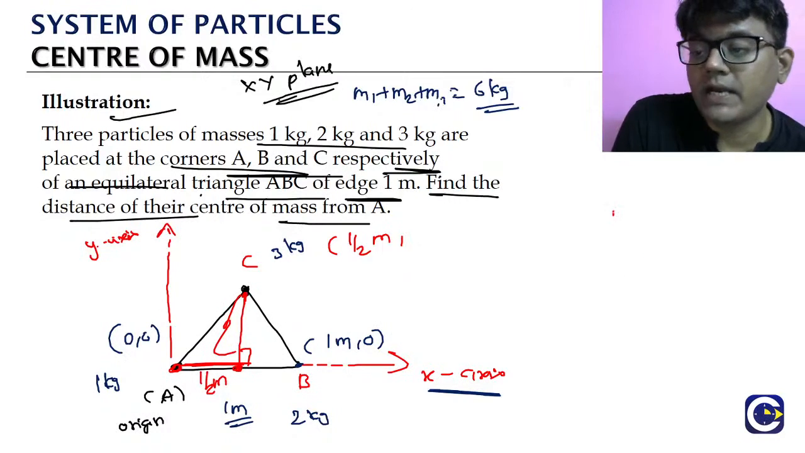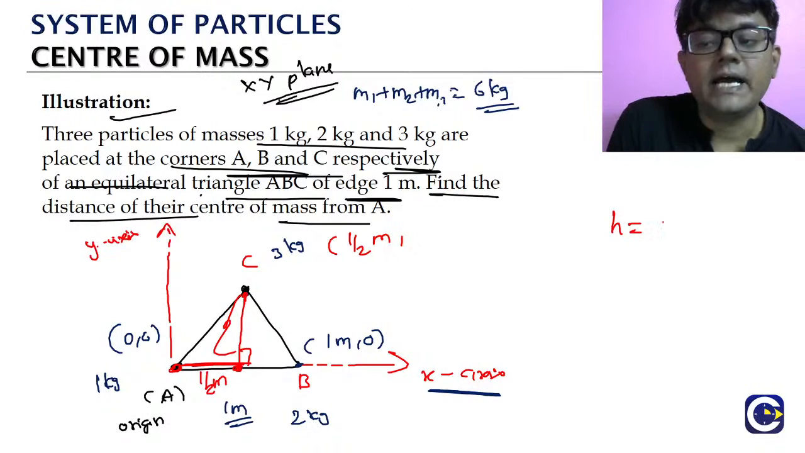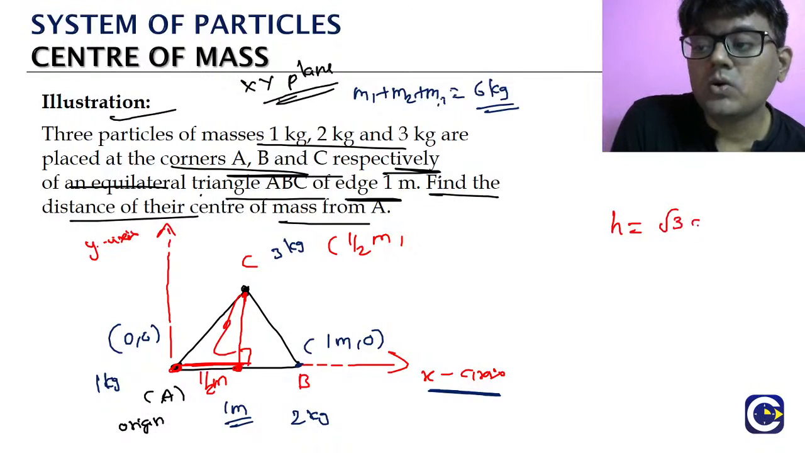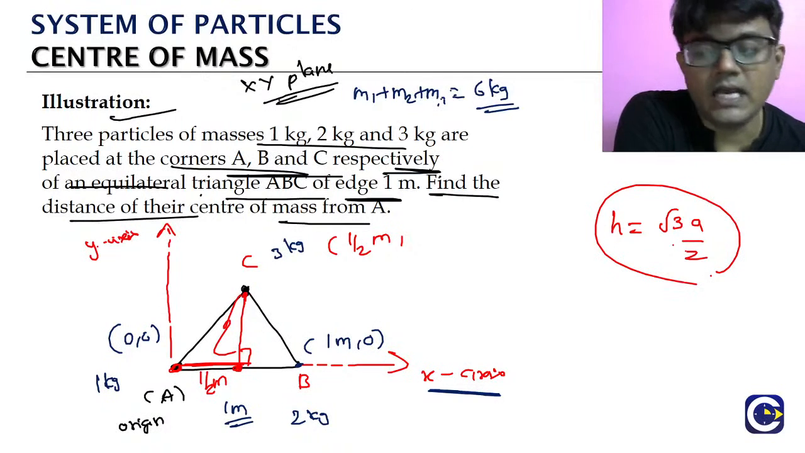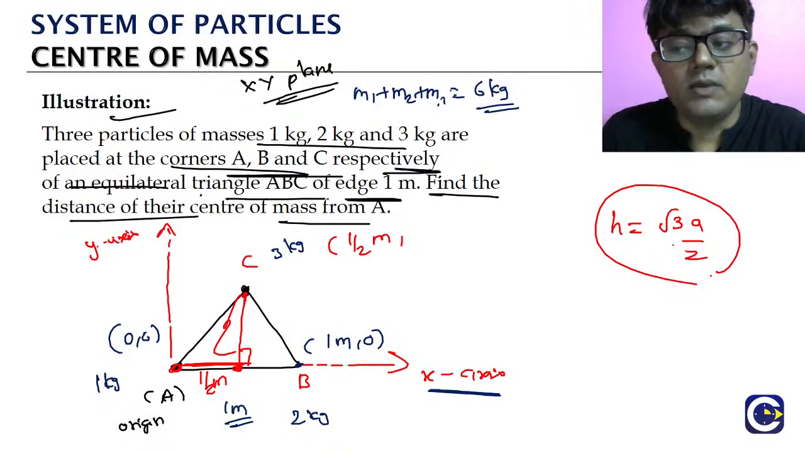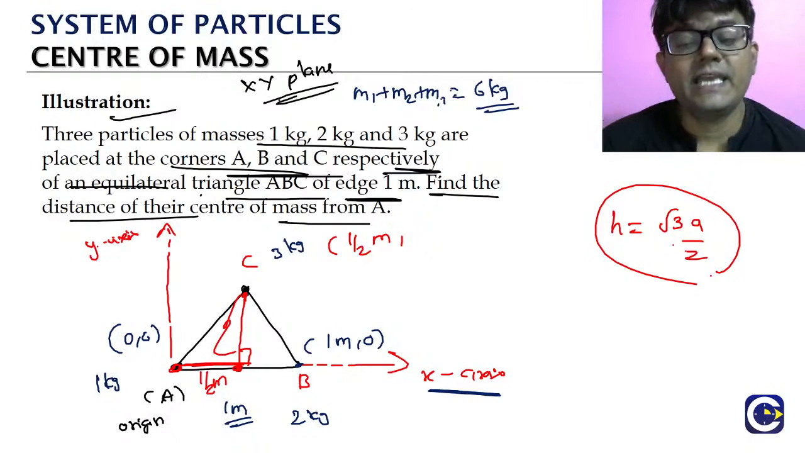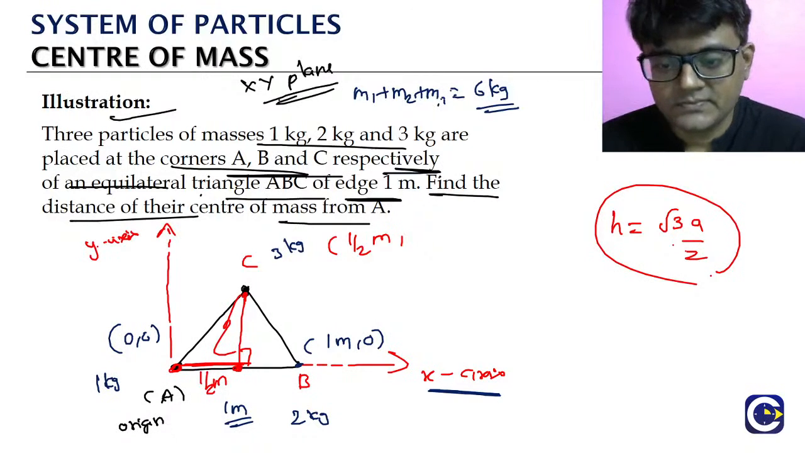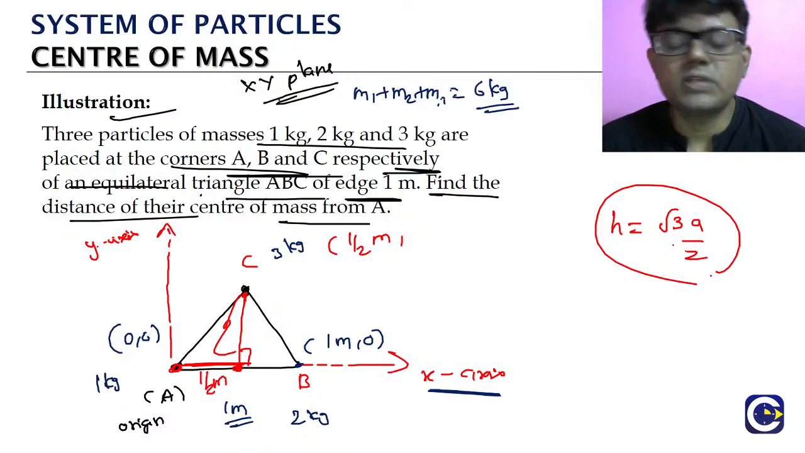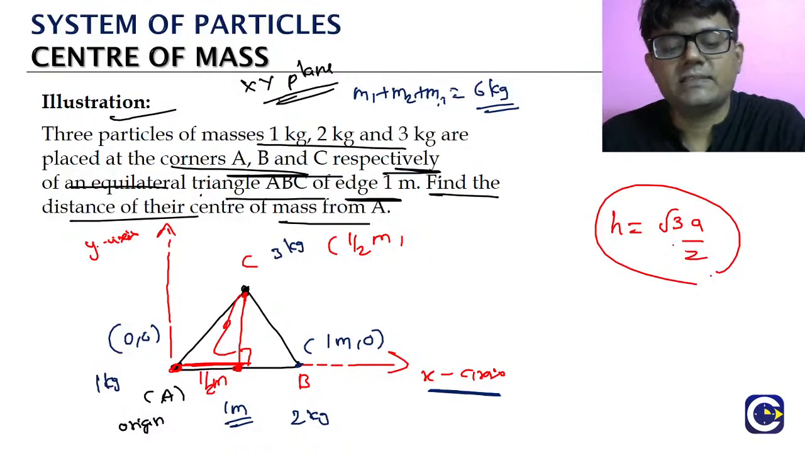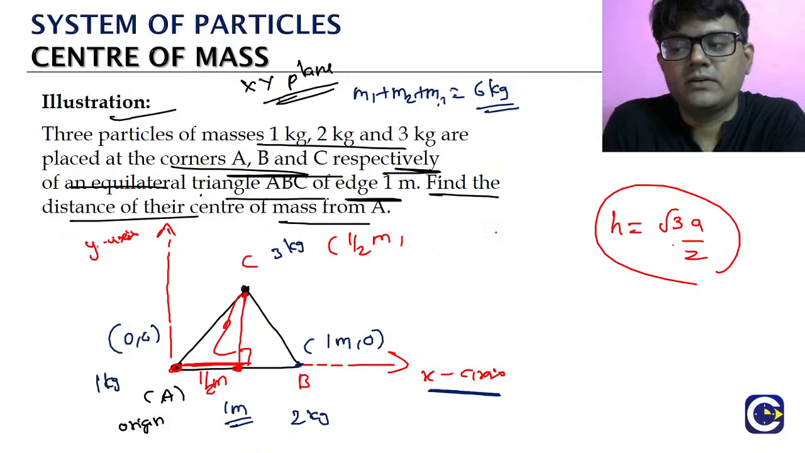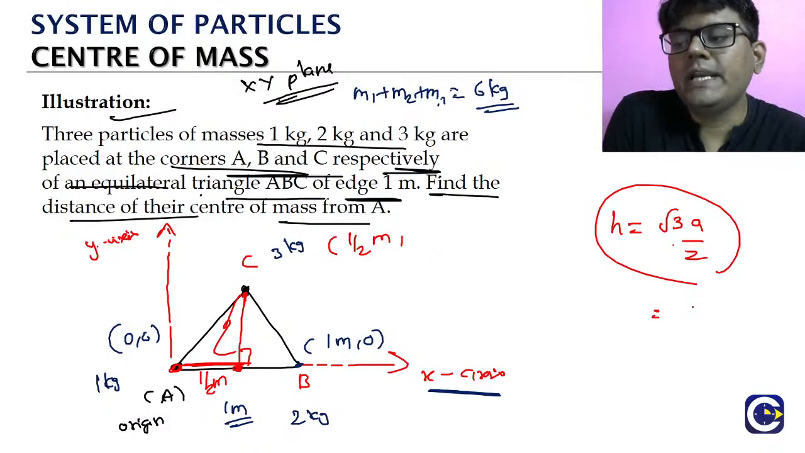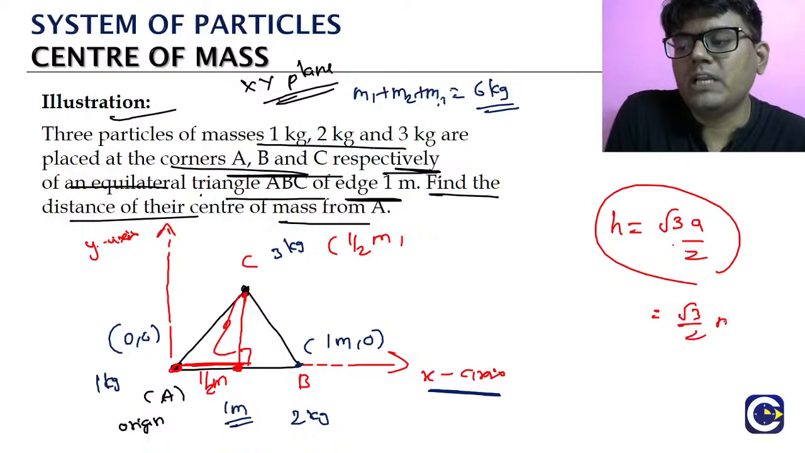In an equilateral triangle, the altitude or the height h will be equal to root 3 into a by 2, where a is the side length. Here, what is the side length or the edge? 1 meter. So it will be root 3 into 1 by 2, that is simply root 3 by 2 meters.